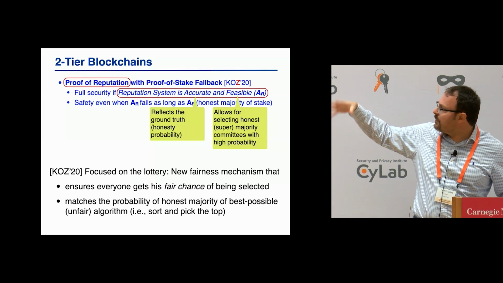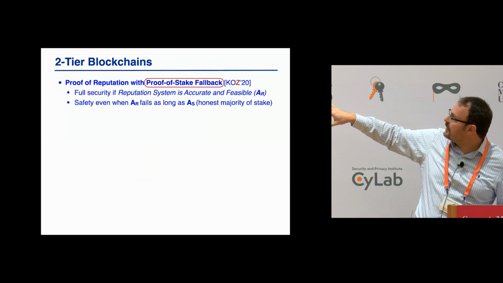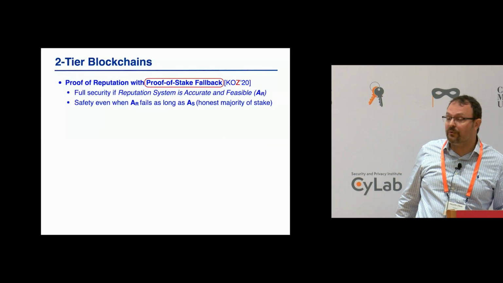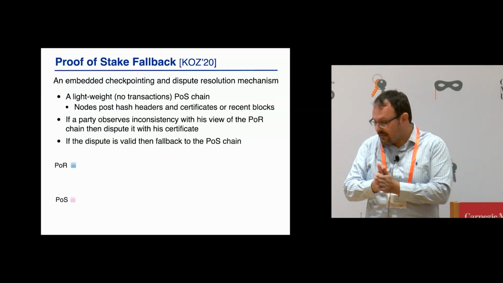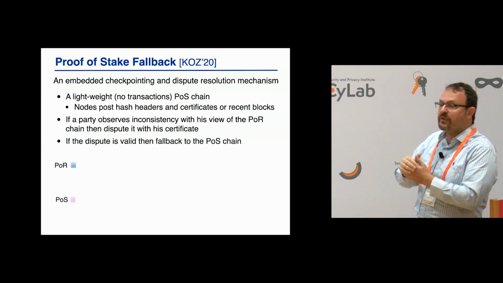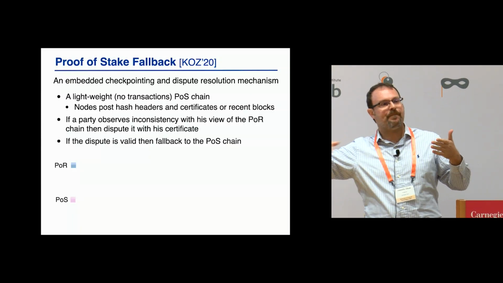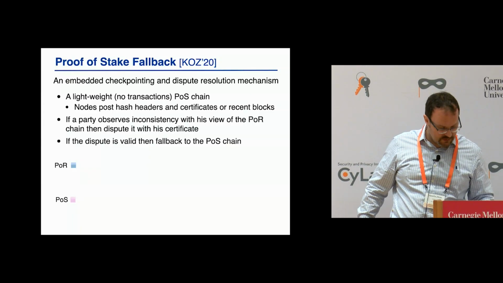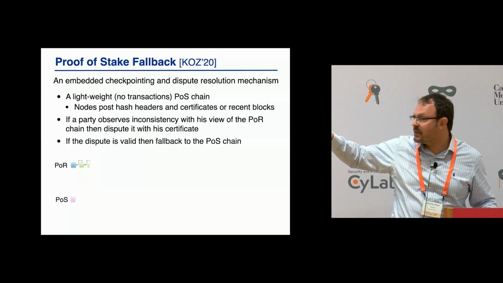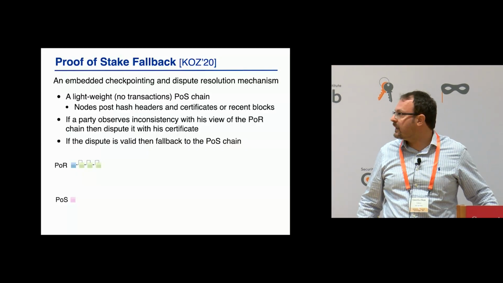So what we did in that paper was focus on fairness. We did not leave out the fallback; we had a mechanism for how to do it, but it was missing some things. So how was the fallback mechanism working? The idea is that the primary chain works in normal mode, uses reputation, and checkpoints itself, in some sense, on the secondary chain. There are no transactions on the secondary chain.